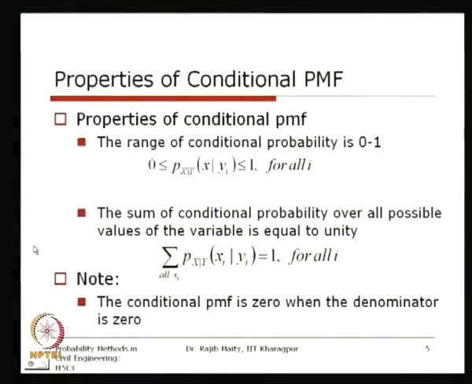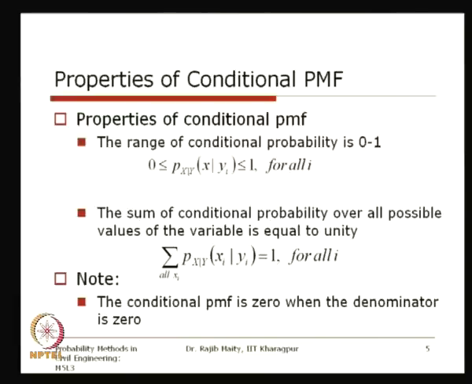Before that, let us see the properties of the conditional PMF. You know that for a PMF the range of the conditional probability is 0 to 1. This conditional probability is also a probability function. Now we are talking about the probability mass function, but for the continuous case it will be the probability density function.